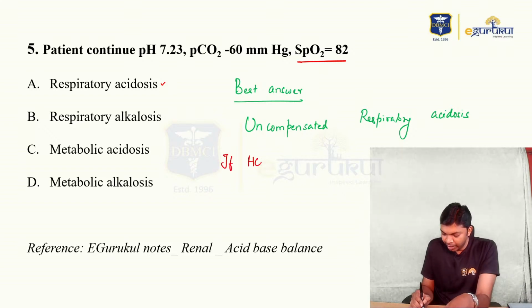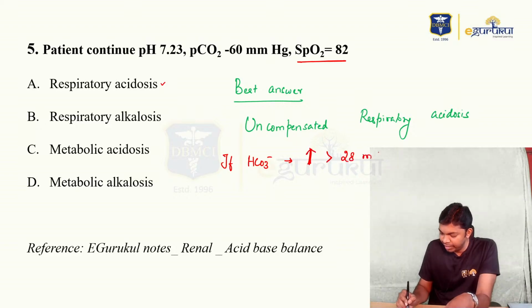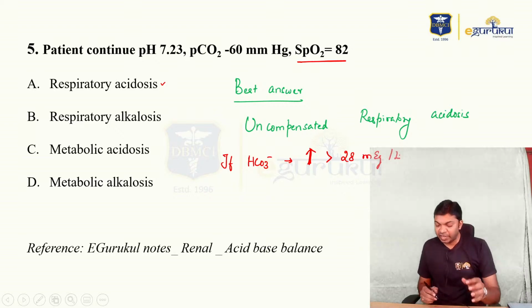If bicarbonate levels are very much increased, beyond 28 milliequivalents per liter, now your diagnosis will be slightly changed.